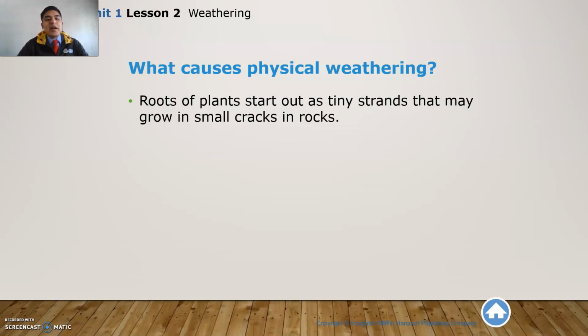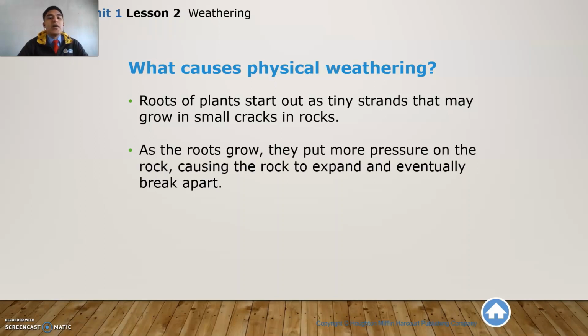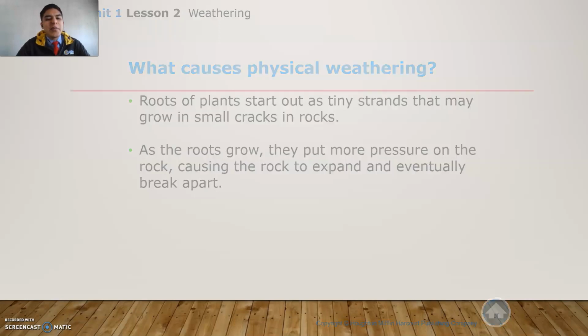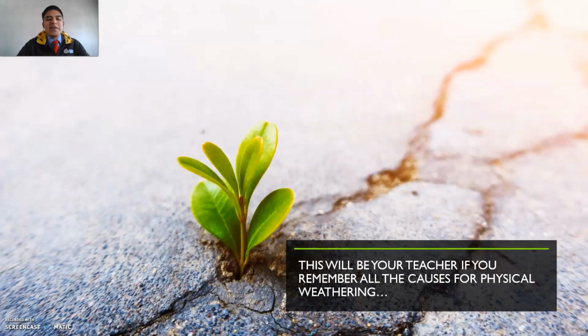And roots of plants start out as tiny strands that may grow in small cracks in rocks. As the roots grow, they put more pressure on the rock, causing the rock to expand and eventually break apart. So right here we have a very beautiful plant, and that's another example of physical weathering. The roots from the plant will start entering the rock, and after a time, if the roots of the plant are quite big, they are going to cause some cracks like the ones that you can see right there in the picture.